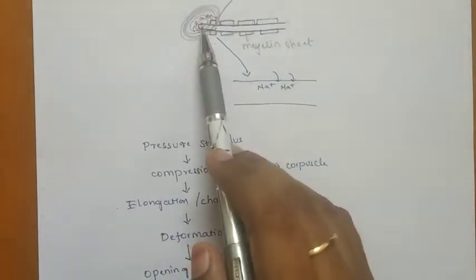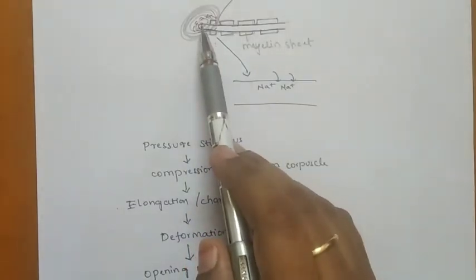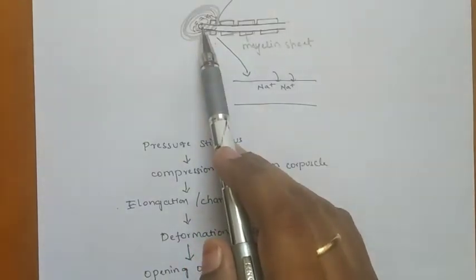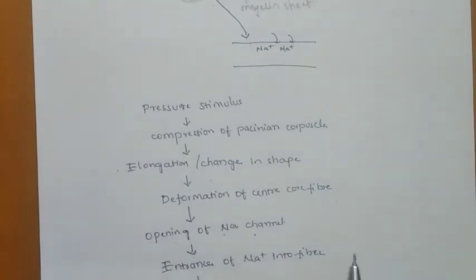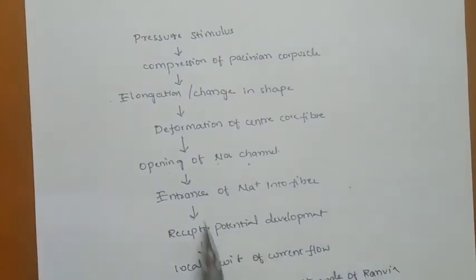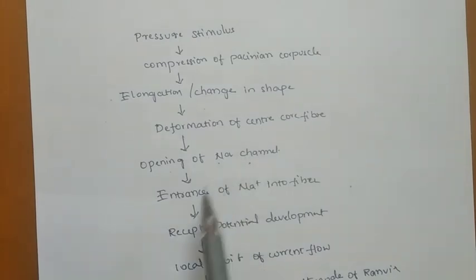In this region, sodium ions will enter into the core fiber. After this, receptor potential is developed.